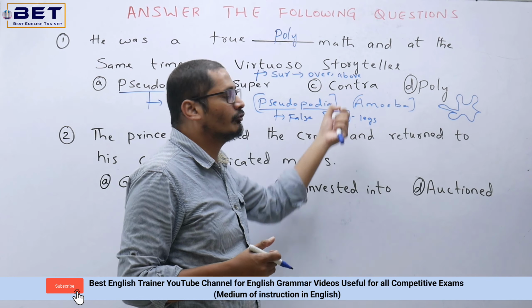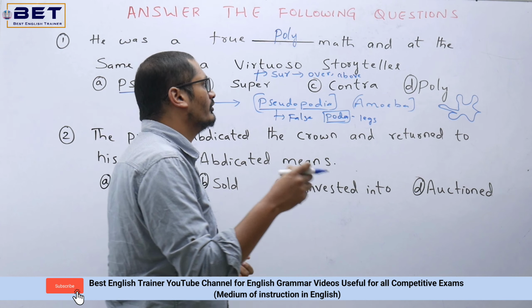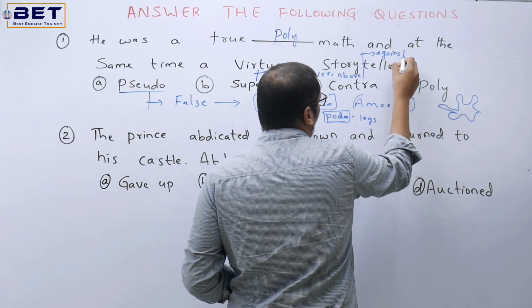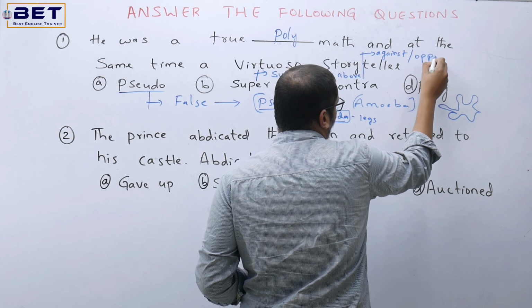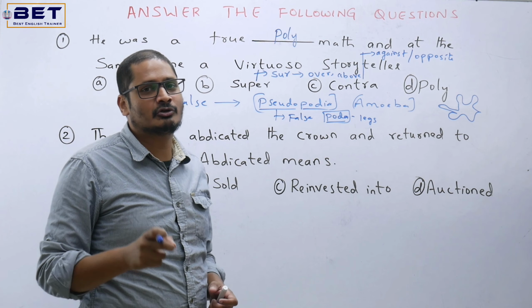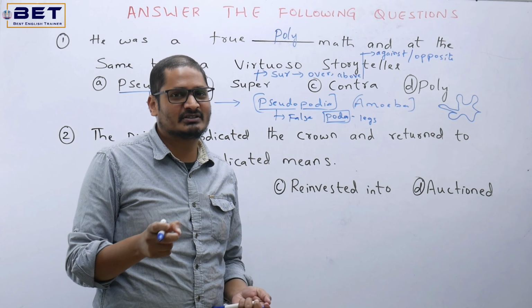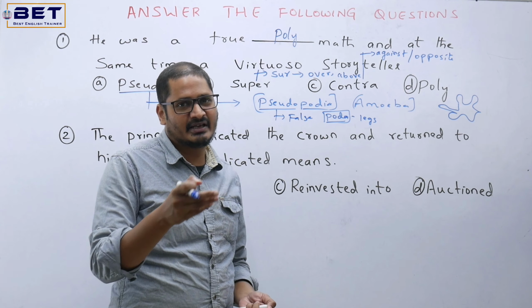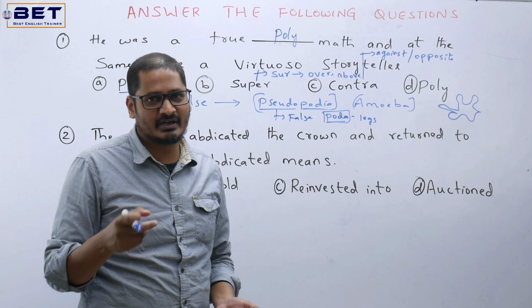Next I said contra. What is this contra? Contra is a root word where the literal meaning would be altogether against, or you can also write opposite. Now we have a famous word called contraceptives. Now what is this contraceptives? Generally it stops the pregnancy. So contra is against and septives can be something related to pregnancy.